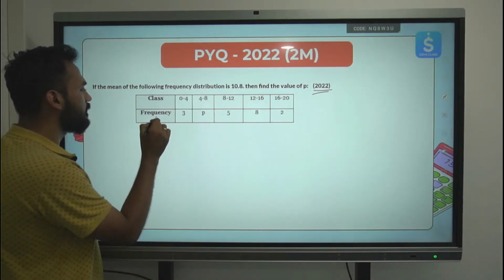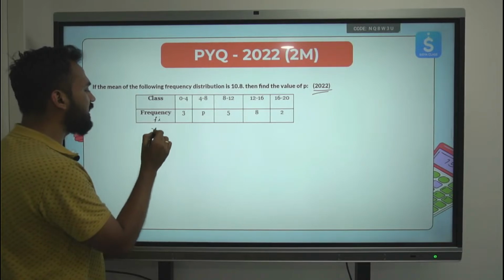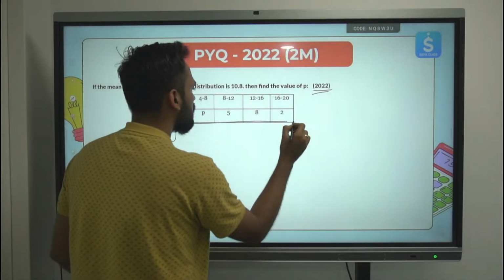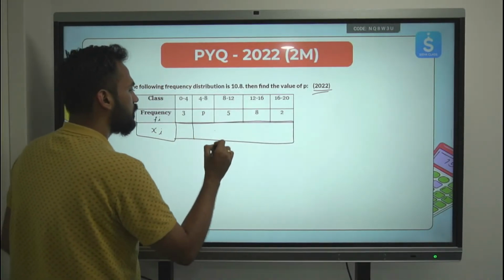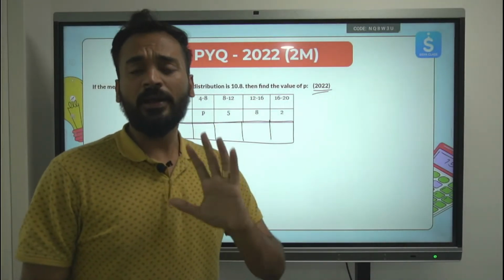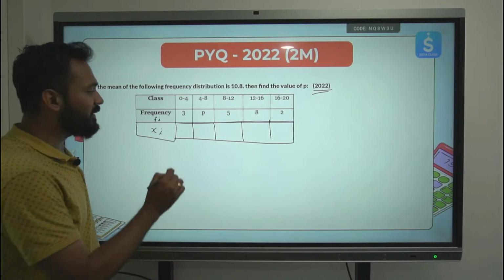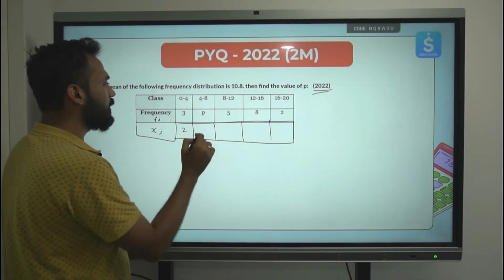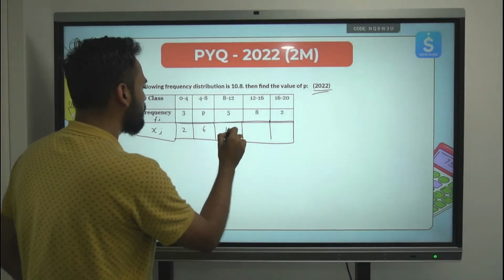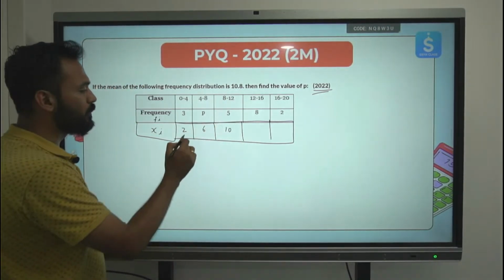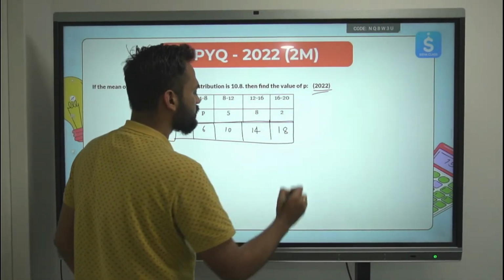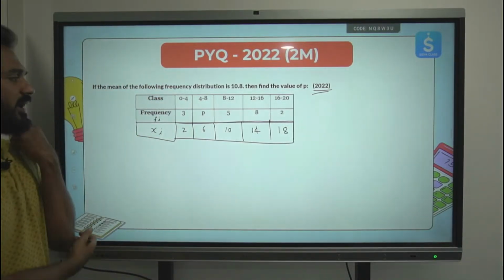This is Fi. I also need Xi, so I will find out Xi. For every class, I will take the average of the lower and upper limits. So 0 plus 4 by 2, I am getting 2. 4 plus 8 by 2, I will get 6. 8 plus 12 by 2, I will get 10. Again and again, I am adding 4. 2 plus 4, 6. 6 plus 4, 10 plus 4, 14. 14 plus 4, 18. Clear? So all of the class marks I have over here.